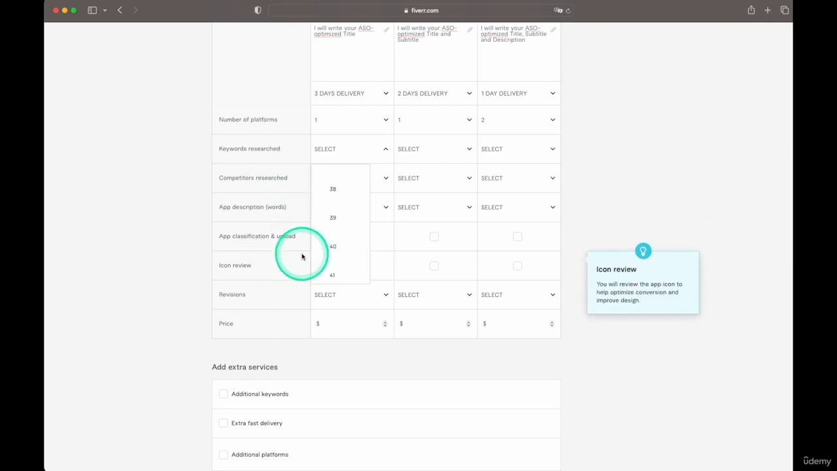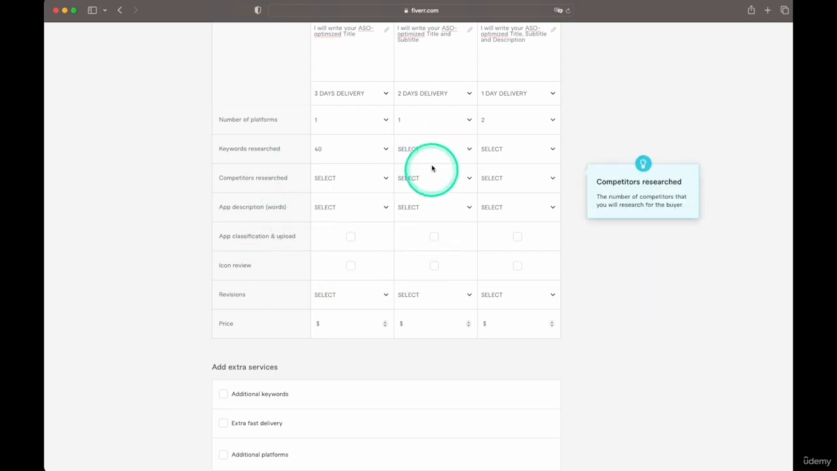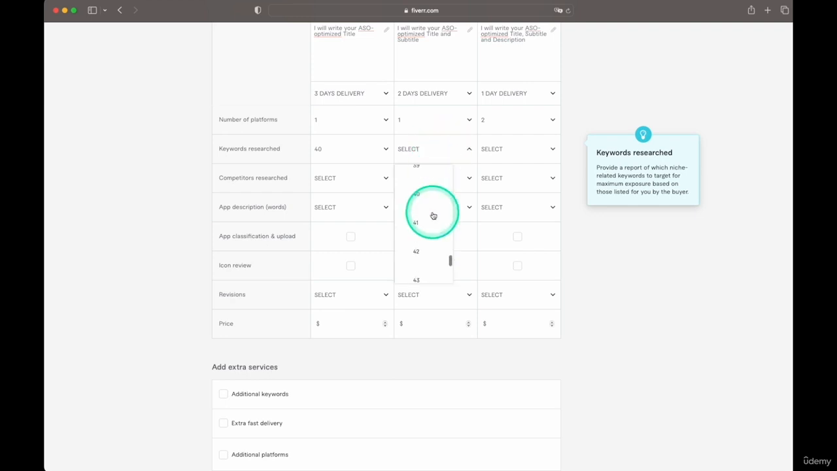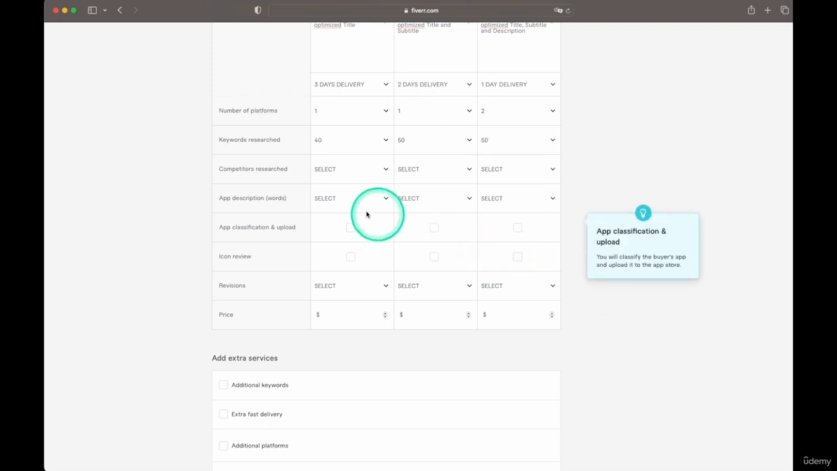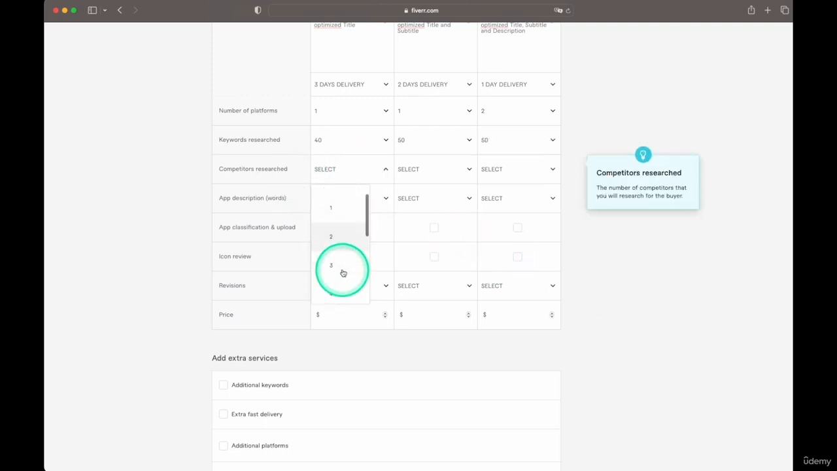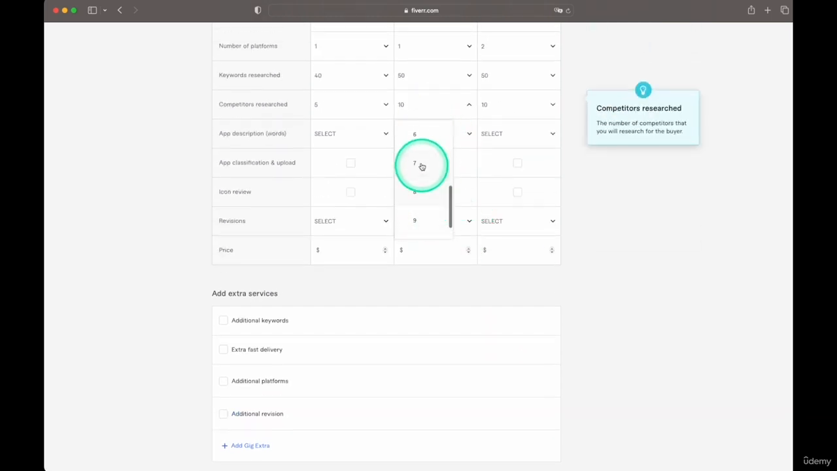This is specific to mobile app marketing categories that might be relevant, but I'm just going to put 40 there. I'll do 50, and we'll do 50, although you could do more. Competitors. So you'll put 5. We'll put 10, and here we'll put 10 as well. Actually, let me put a bit fewer than 10 then. 7.